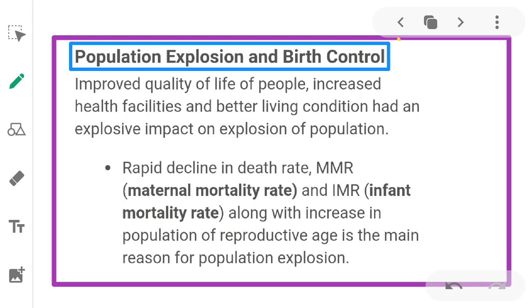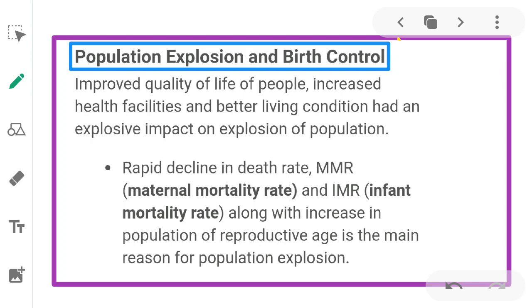Next, we'll study population explosion and birth control. Improved quality of life of people, increased health facilities, and better living conditions had an explosive impact on the population. In the last century, all-round development in various fields significantly improved the quality of life, increased health facilities, and better living conditions, which had an impact on the explosion of population.